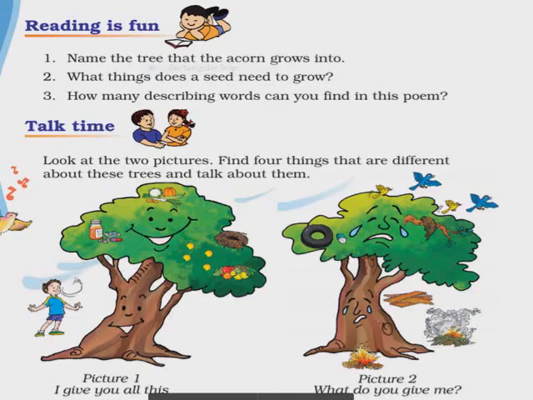So to keep the tree happy, we must not disturb them. We can eat the fruits of the tree, we can take the medicine, we can take the vegetables, we can take many things from the tree, we can play under the tree, we can sit under the shadow of the tree, we can enjoy with the company of tree.